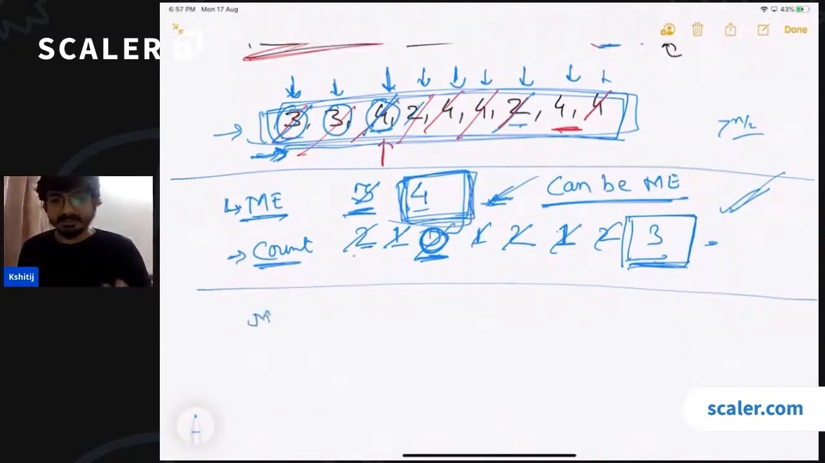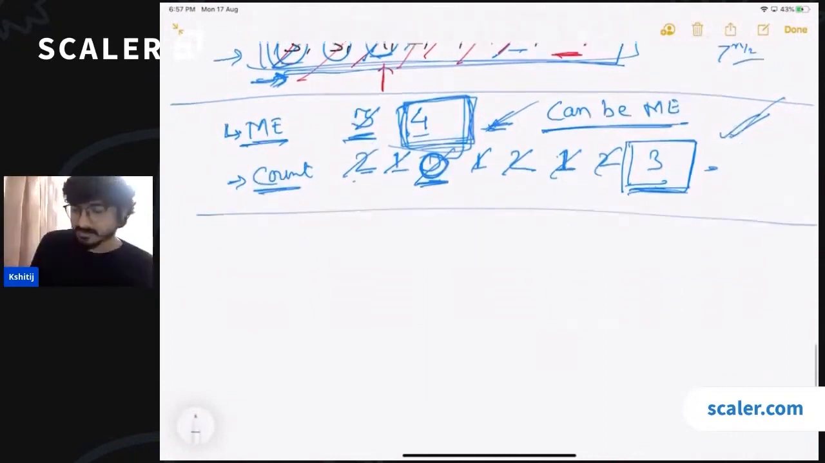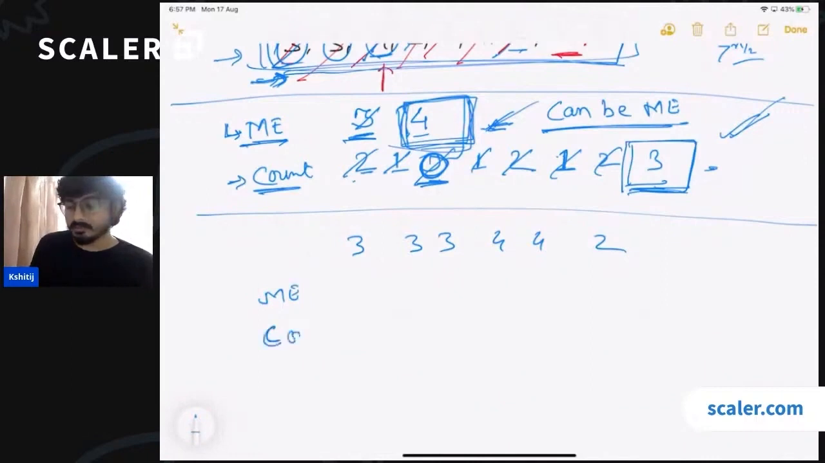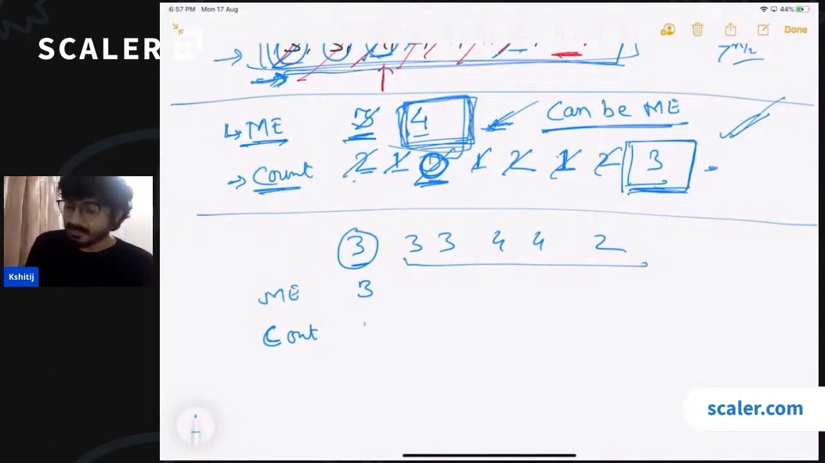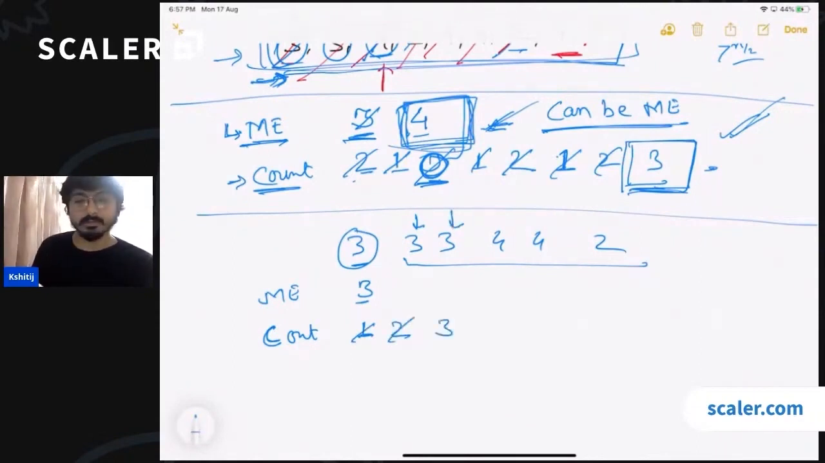So let's consider a different example. Let's take an example given by Vijay Sai, which is 3, 3, 3, 4, 4, 2. So we'll be maintaining a majority element and we'll also be maintaining a count. You get 3, you say that 3 is the current majority element. I don't know what is going to be after 3, but 3 will be the majority element. Count of 3 currently is 1. Then you go to 3 again. This is the same as the current majority element, so you increment the count to 2. Then you go to 3 again, and you increment the count to 3.